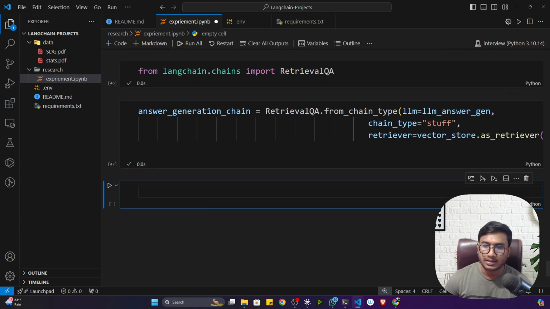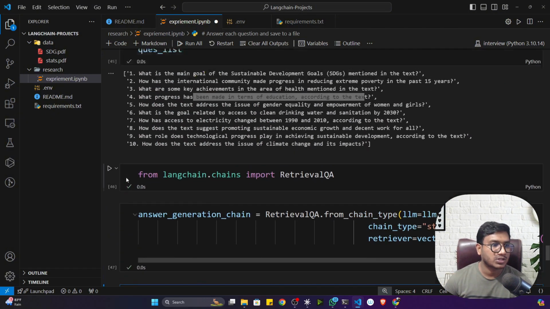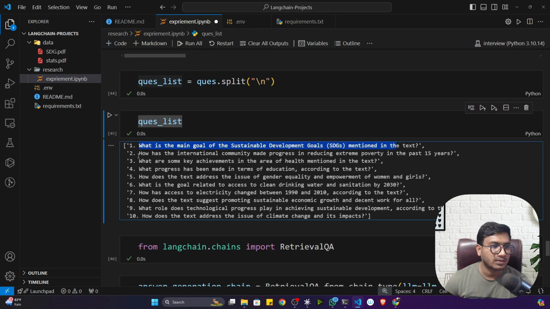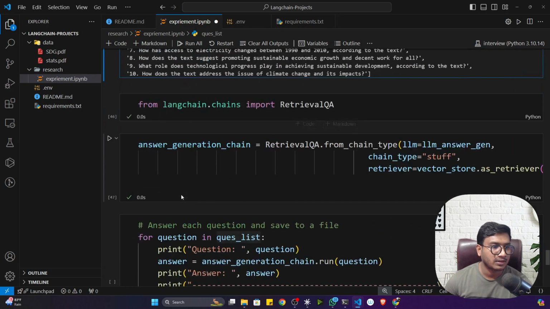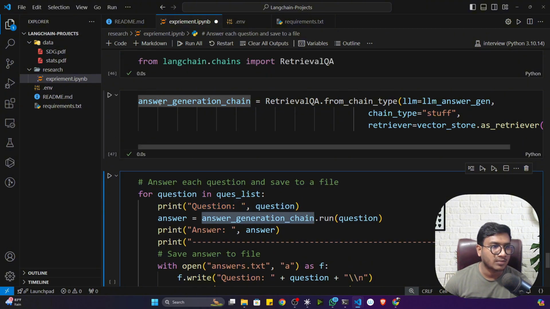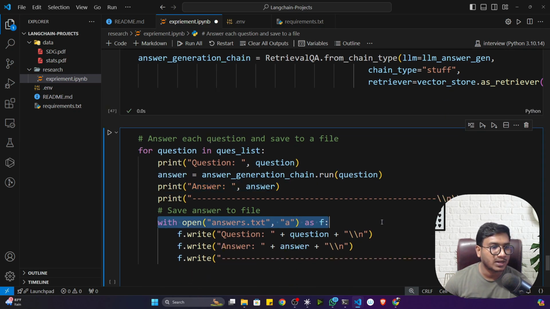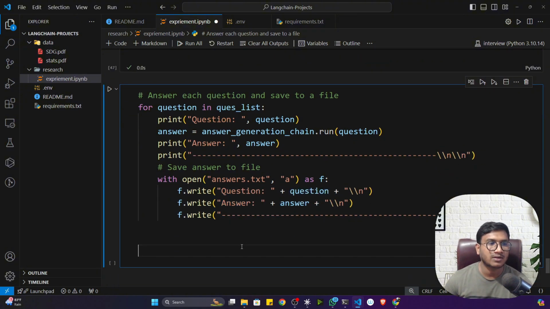Now you can give a question and get the answer. For this I've written a for loop here. See what I'm doing: whatever question list I have, I'm looping through it. That means I'm taking all the questions one by one, and then I'm printing it. Then I'm generating the answer. You can see I'm calling this chain run with the question. That means I'm giving the question, and it will give me the answer. This answer I'm also printing. After that I'm opening a txt file and saving it inside. As of now, I'm saving it inside a txt file. Going forward, I have to save it inside a csv file. This is the idea.